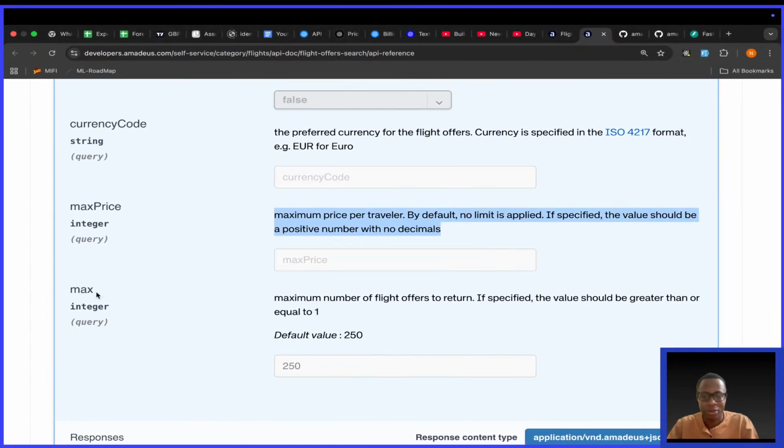Interesting. All right. Then max: the maximum number of flight offers to return. If specified, the value should be greater than or equal to 1. Default value 250. Of course I wouldn't want this. For my API, if you're listing the cheapest flights on the page, 1, 2, 3, 4, well, this is a 5.